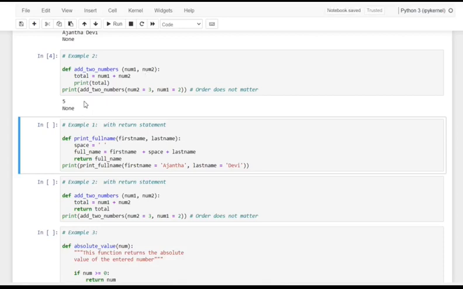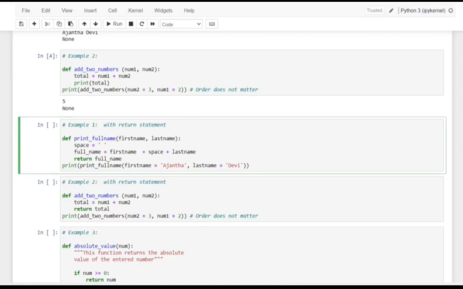So to return a value with a function, we use the keyword return followed by the variable we are returning. We can return any kind of data type from the function, be it a string, an integer, a float, or even a list. Okay, let me make it one by one. See here, we are making it with a return full name. When we get the arguments as first name and last name, within a single line we return the full name.